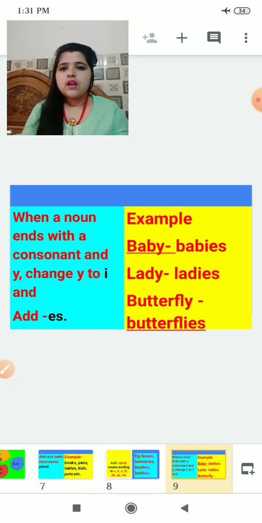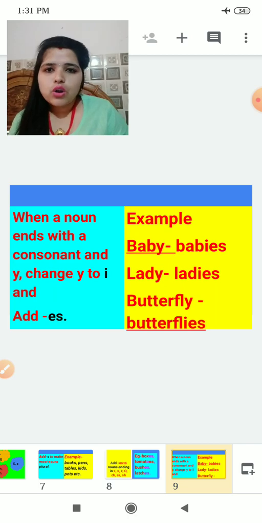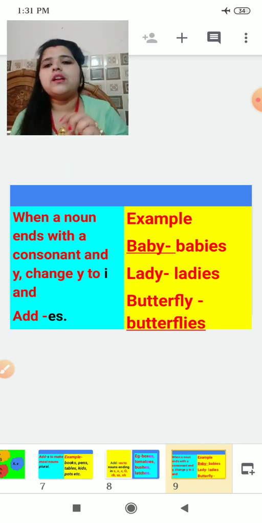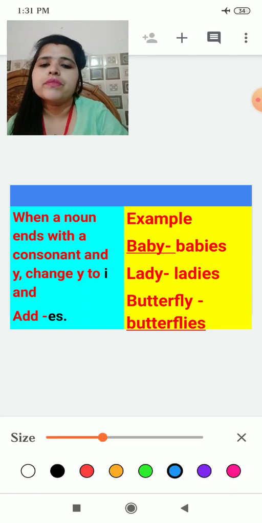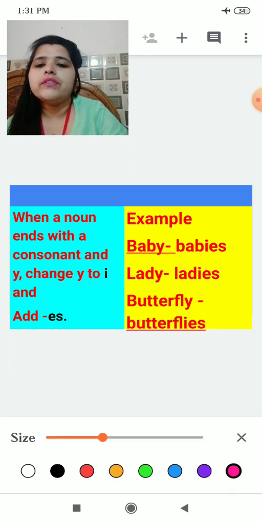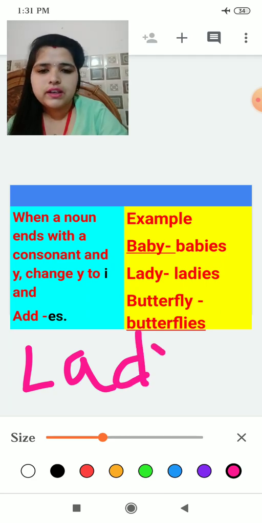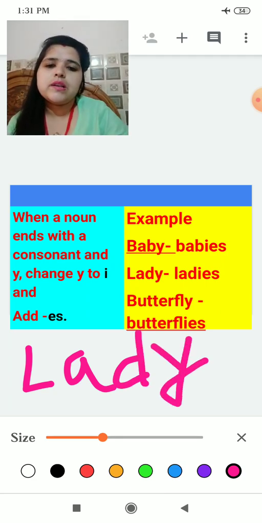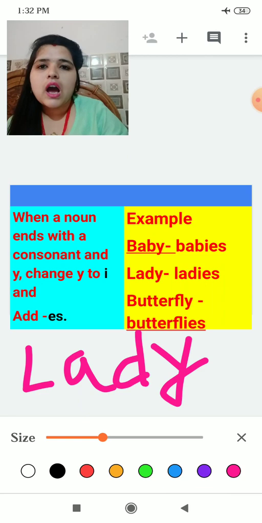When a noun ends with a consonant and y, change y to i and add es. I am showing you how. See, if we have been given lady, which is the last letter?